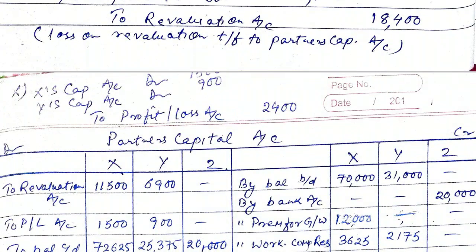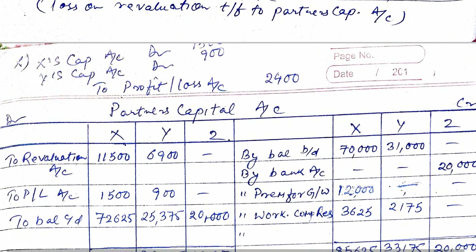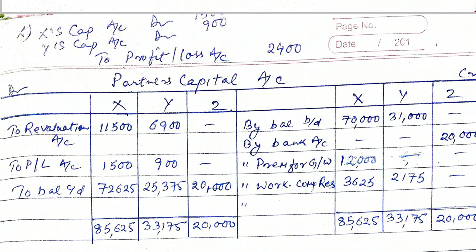And at last profit and loss account you see appears on the asset side of the balance sheet. This is a loss. This loss will be debited to old partners X and Y in the old profit sharing ratio 5:3. So X capital account will be debited 1,500 and Y's capital account will be debited 900. Profit and loss account will be written off.